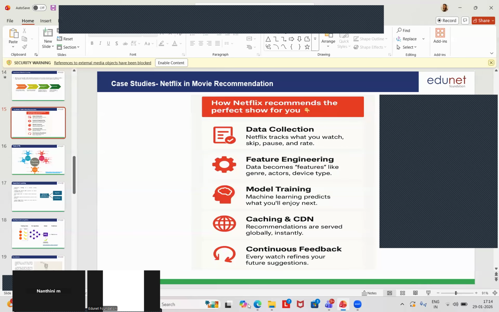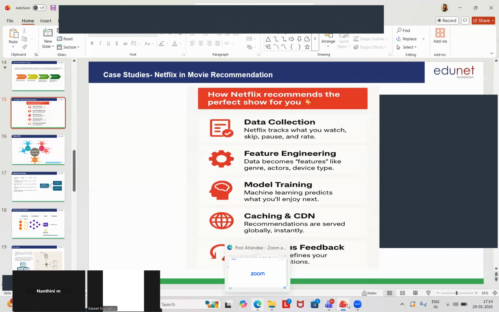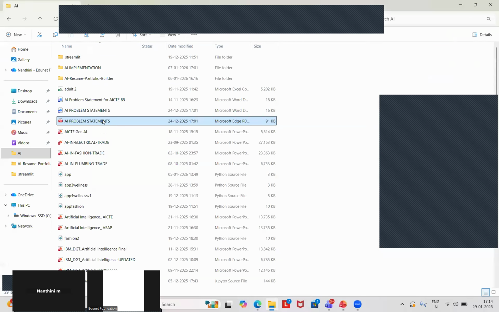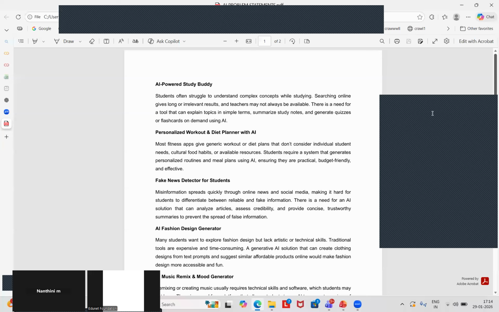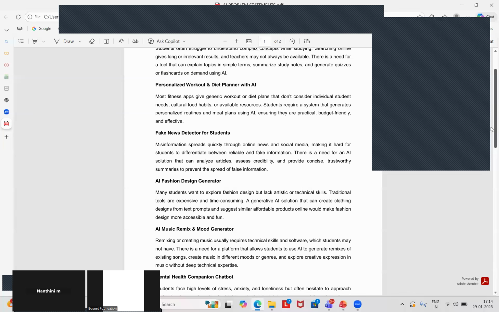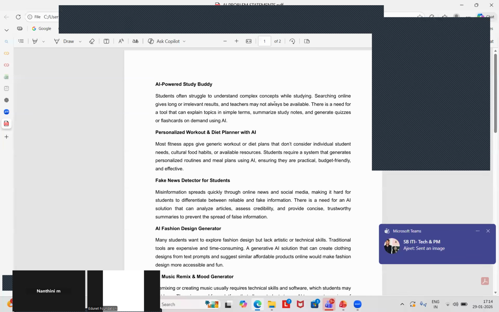We have a PPT template. Okay. So many of you have questions related to our project, right? Let me share the problem statements with you all. Students, these are all the problem statements. Okay. We have created them for your reference. What are all the projects? What kind of project you all can work on and complete?